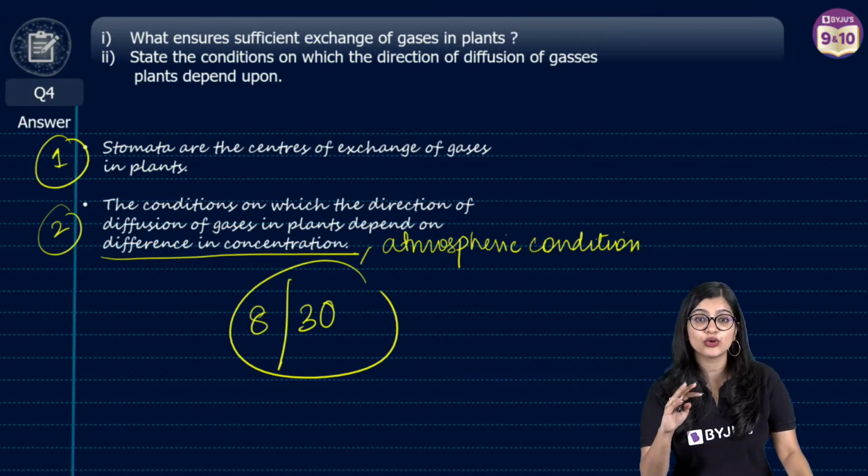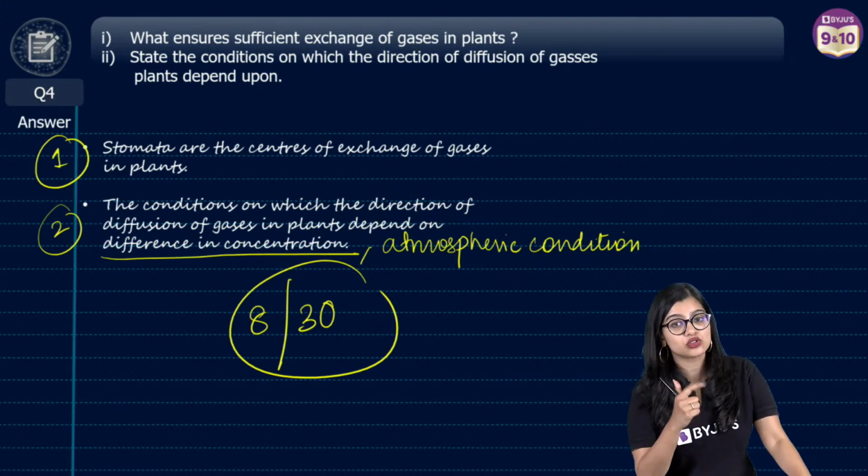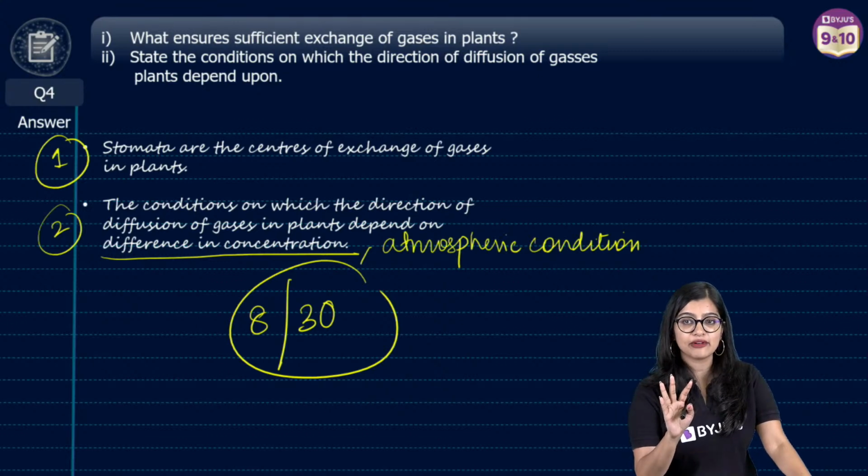So well done all of you, well done. Environmental conditions also you can write down, Aditya, that is correct. Okay, are we ready to move on to question number 5?